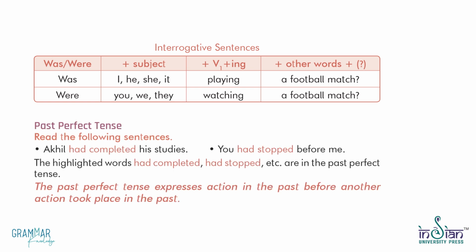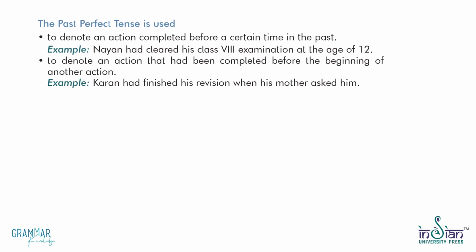Past perfect tense. Read the following sentences. Akhil had completed his studies. You had stopped before me. The highlighted words had completed, had stopped, etc. are in the past perfect tense. The past perfect tense expresses an action in the past before another action took place in the past. The past perfect tense is used to denote an action completed before a certain time in the past.